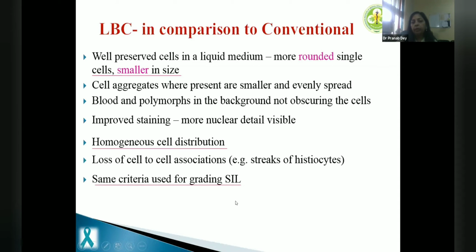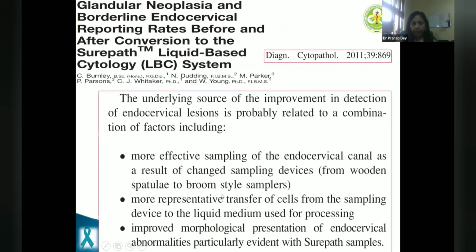But the criteria to say something as SIL remains the same. So the criteria for SIL is the same. We've seen that glandular lesions are more commonly seen in liquid based cytology, probably because of effective sampling, more representative transfer, and improved morphological presentation.